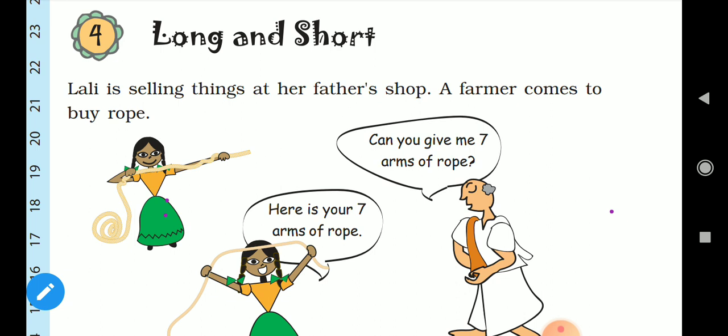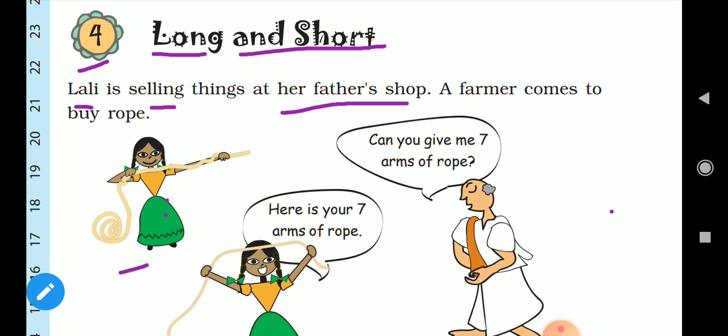All of you open your textbook and come to page number 46. Today's new chapter, fourth chapter, long and short. All of you look into your textbook and read along with me. Lalli is selling things at her father's shop.